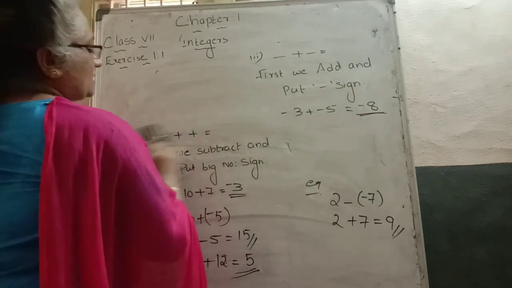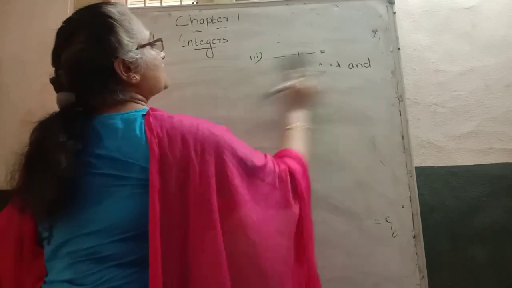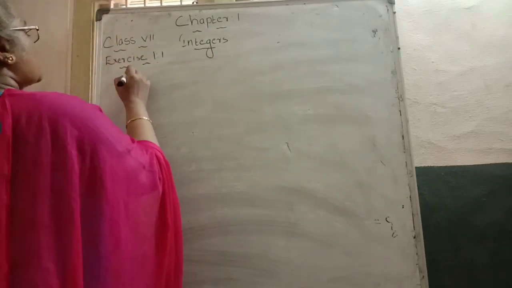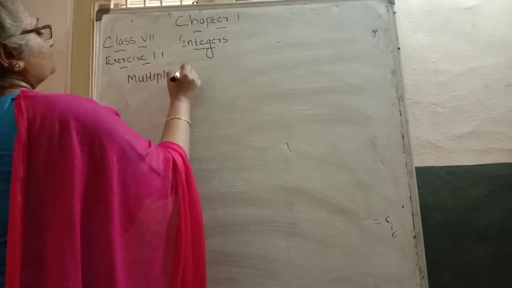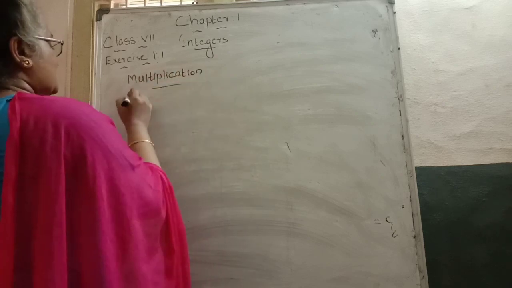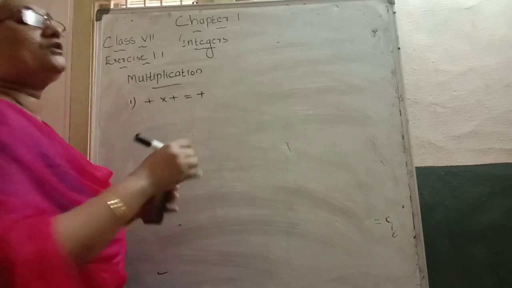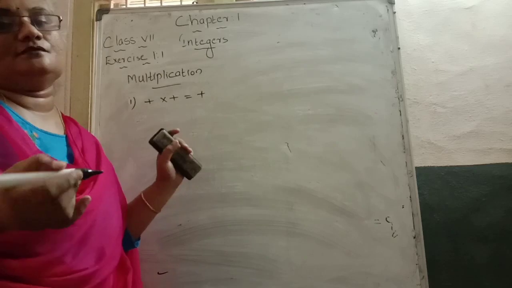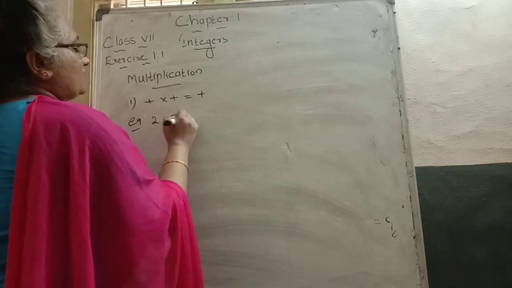Next we go through the multiplication case. In the multiplication rule, the first rule: both are positive numbers. What we want to do is multiply, and we get a positive answer. Example: 2 into 7.